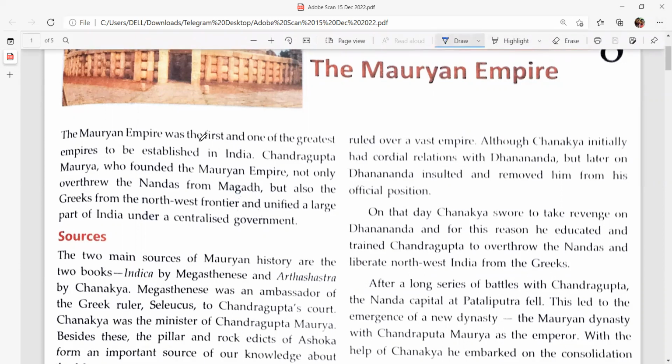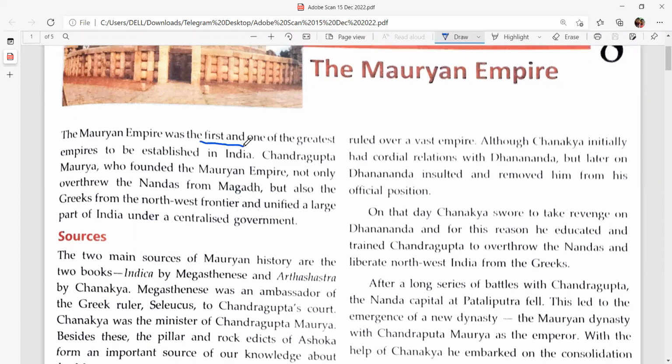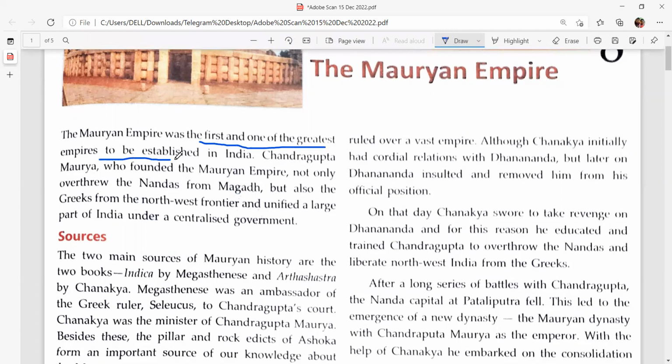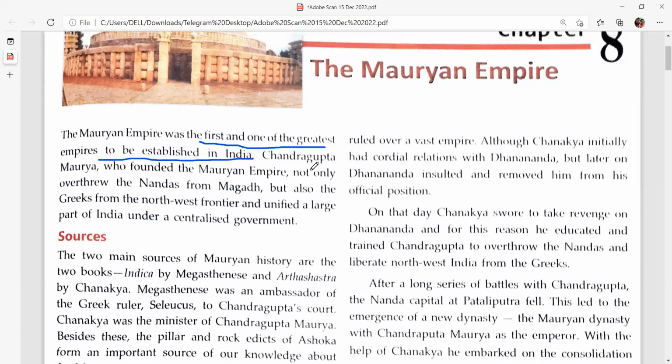The Mauryan Empire was the first and one of the greatest empires established in India. Chandragupta Maurya was the founder of the Mauryan Empire. The capital of the Mauryan Empire was Pataliputra, and their empire was known as Magadha.